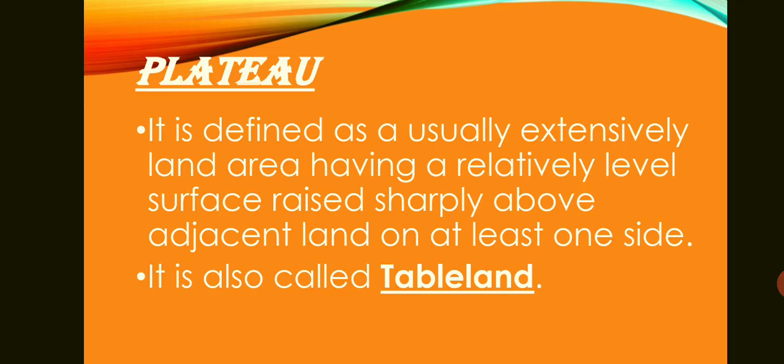Plateau. What is a plateau? A plateau is also known as tableland. Why? Because it is an extensive land area having a relatively level surface raised sharply above adjacent land on at least one side. Means it is an area which is a little higher, but it does not have a peak like mountains, but it is flat from the top. So because of that, it is also known as tableland. It has a slope, maybe one side it is a steep slope and the other side it is a gentle slope.